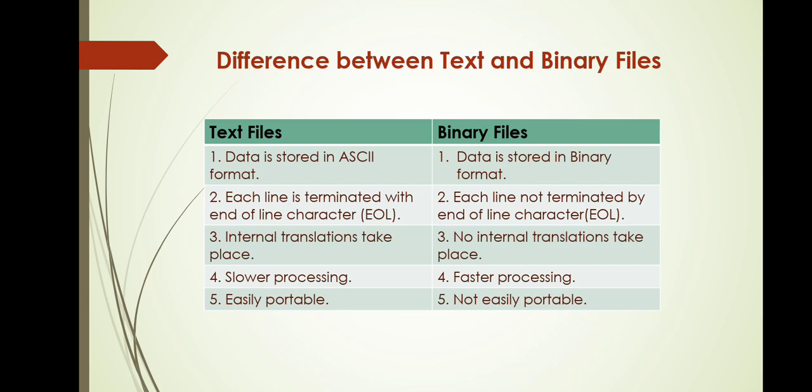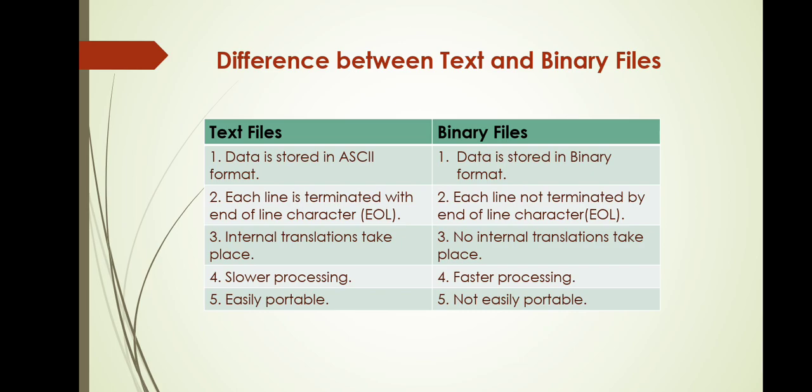Now, whenever this end of line character is written to the file or read from the file, certain translations take place depending upon the operating system, because as I told you, this end of line character is different for different operating systems. So in case of a text file, internal translations take place, whereas in case of a binary file, since there is no end of line character, no internal translation takes place.